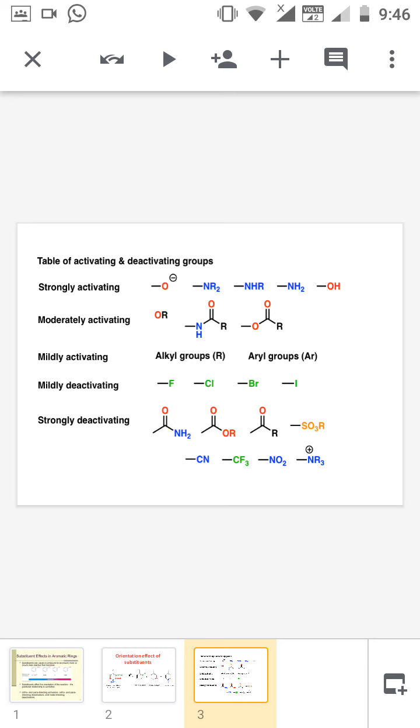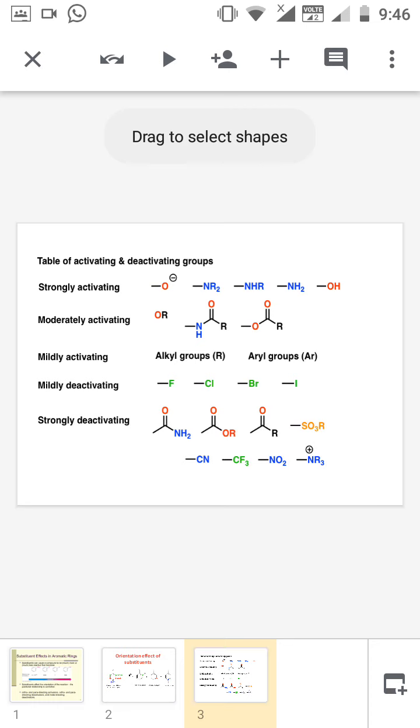OH is an electron-withdrawing group, since oxygen is electronegative, but even then the oxygen has a lone pair of electrons, so they are also strongly activating groups. In the moderately activating groups, OR, NHCOR, OCOR, etc., the electrophile attacks the benzene ring through oxygen, nitrogen, and again oxygen. These atoms carry lone pairs, so they are moderately activating groups.